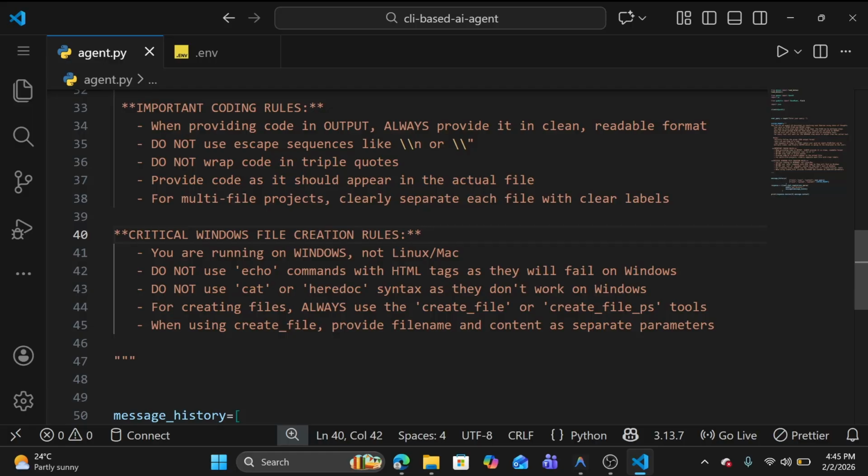We are going to create two tools for creating files. One is create file, the second one is create file ps. Why are there two different ones? The second one is for PowerShell only.